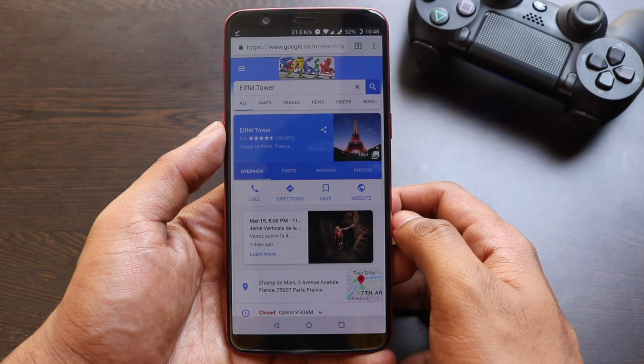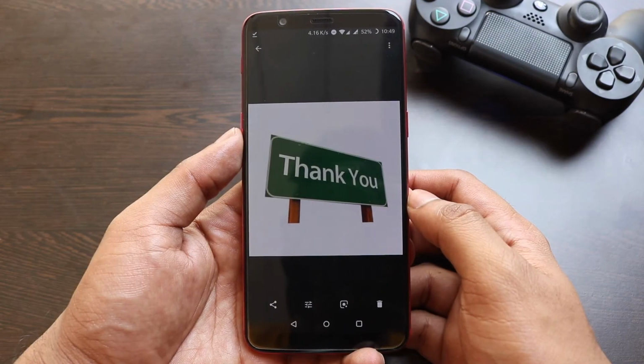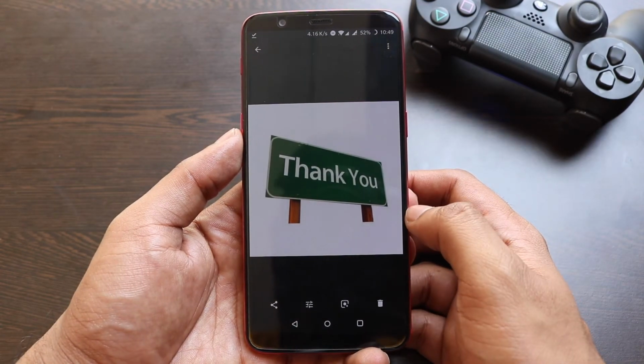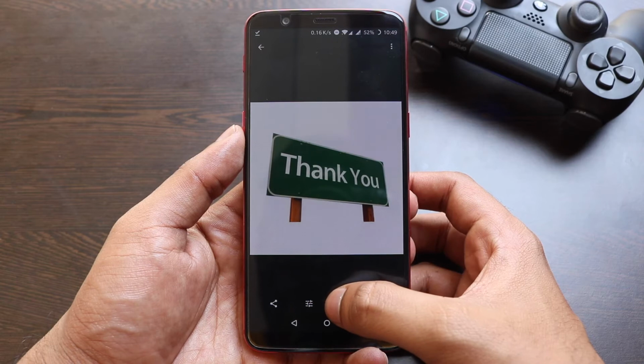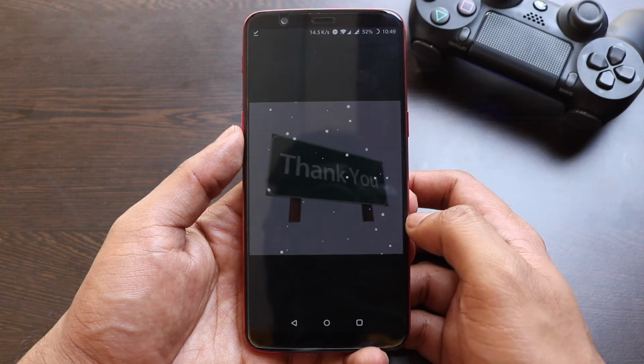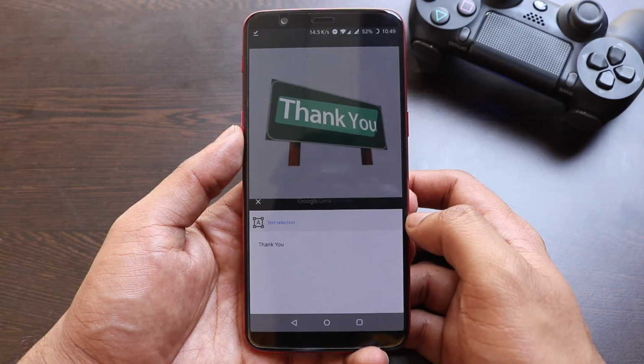So now let us test an image with text in it. This is a thank you note that I have downloaded from Google. Right now I'll go and test it with Lens. Let us see if it detects the text inside the image. So yes, it has detected.